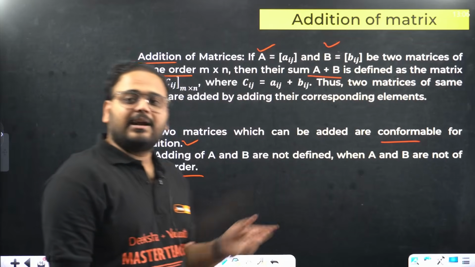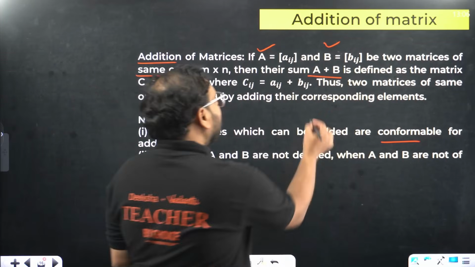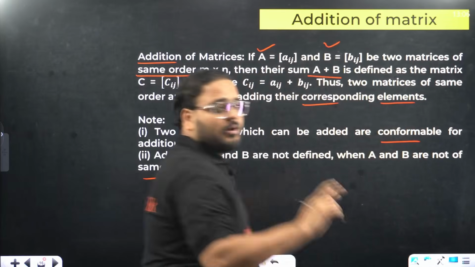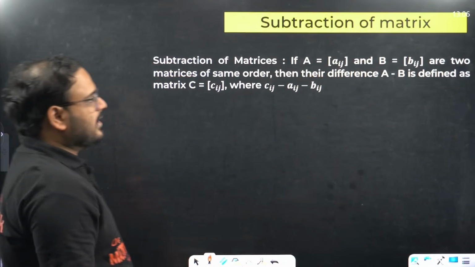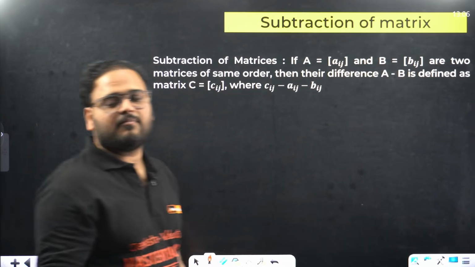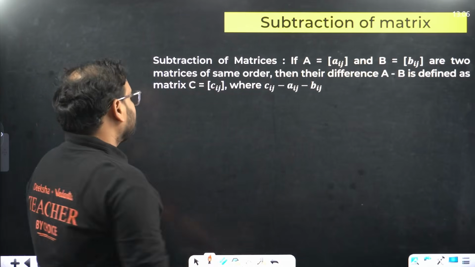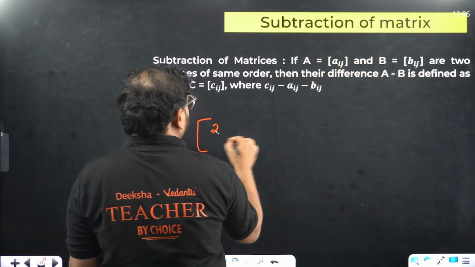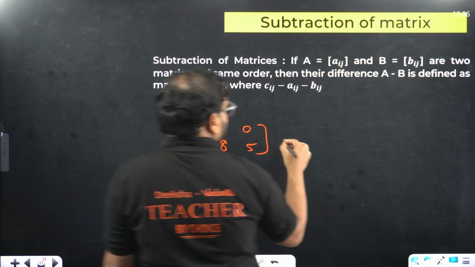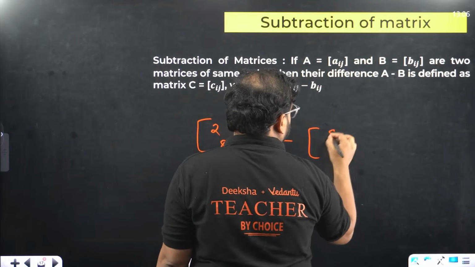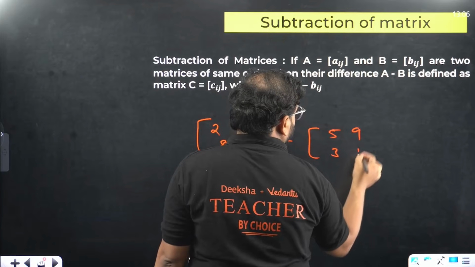Whenever you add, you add the corresponding elements, like you compared the corresponding elements. You'll do the same thing in the case of adding, and this is exactly the same for subtraction. So if I take an example over here, let's say 2 0 8 5 is my matrix A, and I want to subtract 5 9 3 1.